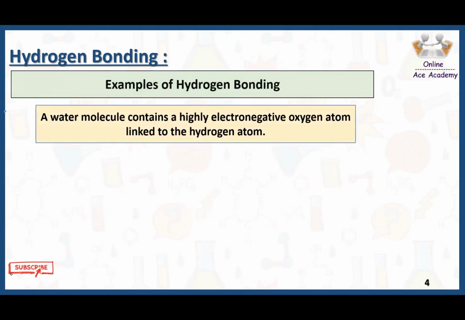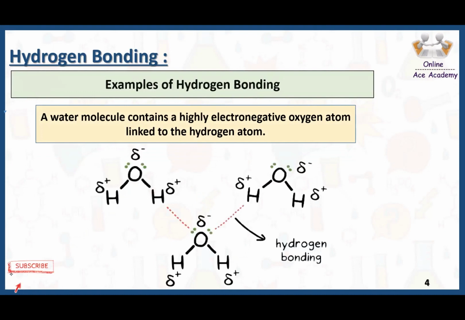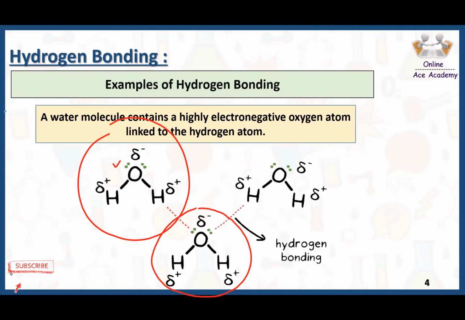A water molecule also contains a highly electronegative oxygen atom which is linked to the hydrogen atom. Here the water molecule is the famous example of hydrogen bonding, in which here we have a water molecule and here we have another water molecule. Now what happens here, as this is a covalent bond, we have mutual sharing of electrons, and oxygen is more electronegative as compared to hydrogen. Now this shared pair of electrons is dragged more towards the oxygen because of its higher electronegativity.